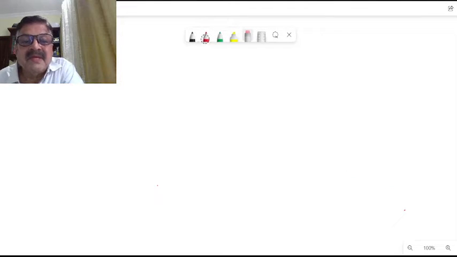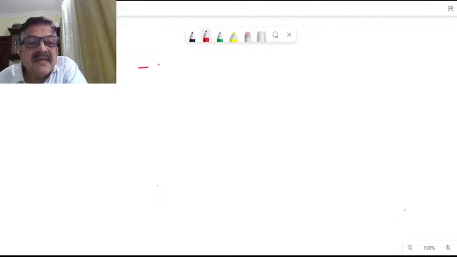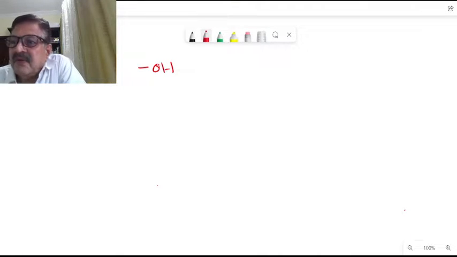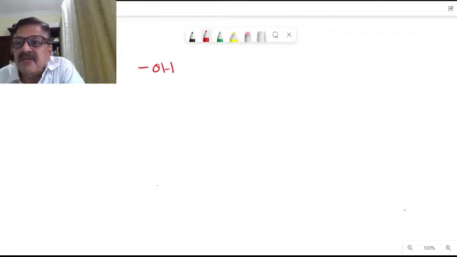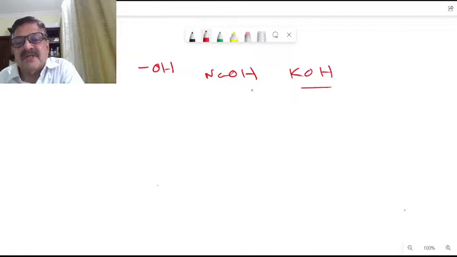So we can see we need an OH group here. For the synthesis of alcohol, an OH group, that is a hydroxyl group, is needed there. That is a nucleophile. So it can be NaOH or it can be KOH and all this kind of thing here.